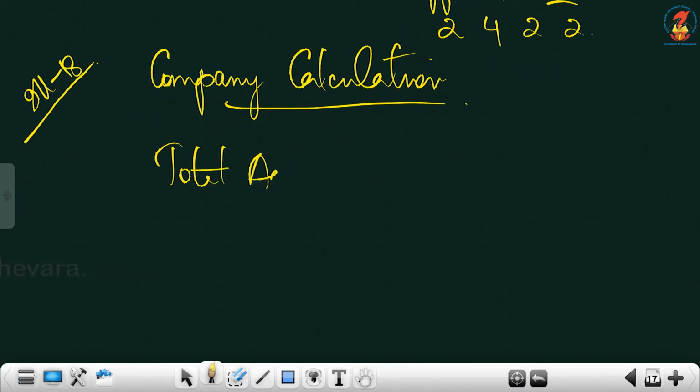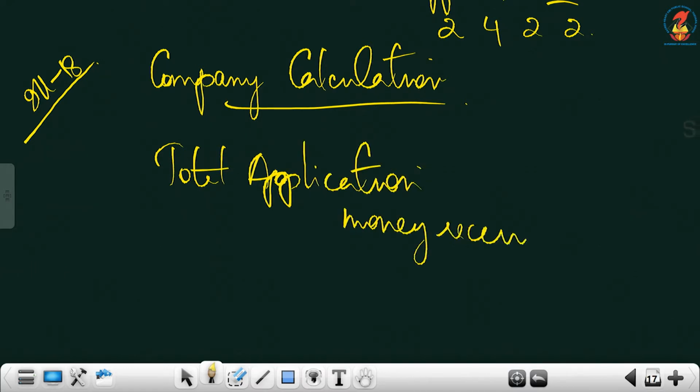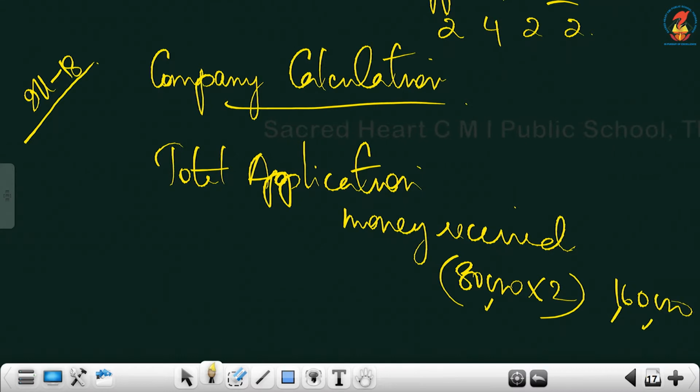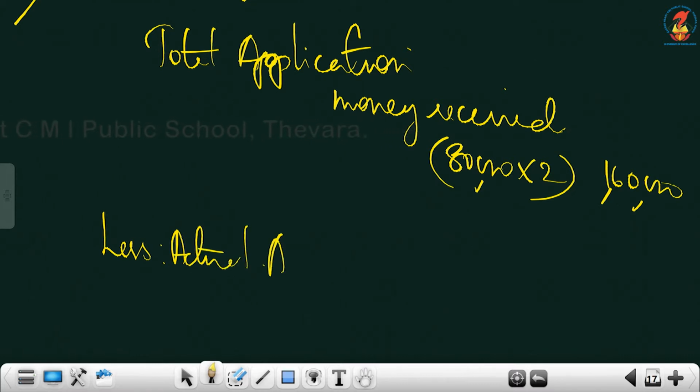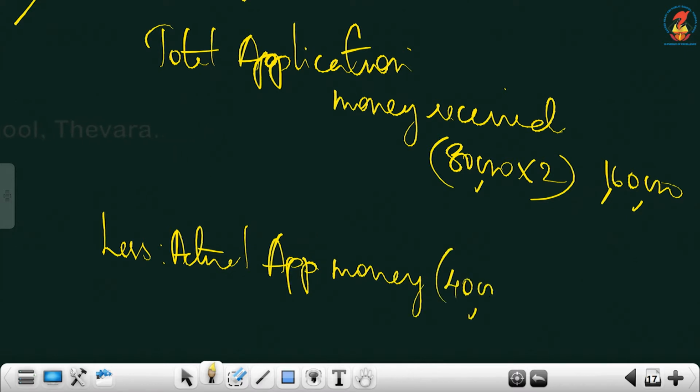Company calculation, as usual, you start with total application money received. The amount is on 80,000 shares you are getting. So 80,000 into the application, which is 2, is 1,60,000. What is the actual? It is only 40,000. Okay, 40,000 is the number, not the amount. Less actual application money, that is 40,000 into what is application per share? 2. That is 80,000, and the excess is 80,000.